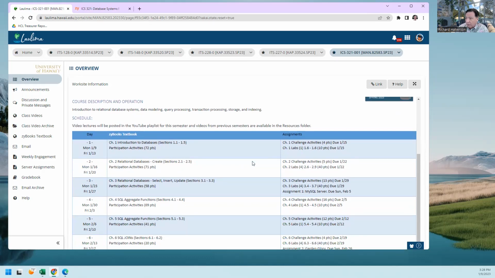This is the schedule. These due dates are just recommended due dates. Really, everything's got to be done. Everything is auto graded, so I just need to have all your work done before the end of the semester. At the end I sweep up all the grades from Zybooks, and then there's another server. You're going to have some server assignments, on a server that's going to be assigned to you, and you're going to write some code on the server, and that also is auto graded.